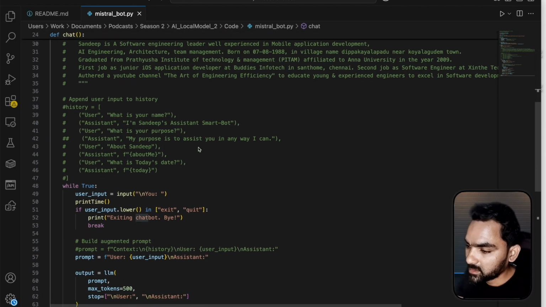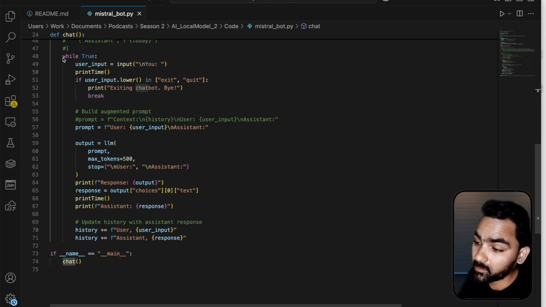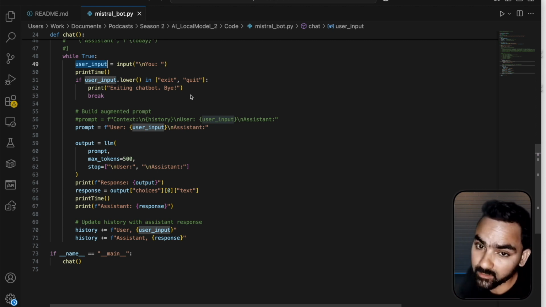And this is the key part. It's a chat method. Internally it has a while loop which is an exact replica of a chatbot. This bot we can actually integrate with an HTML website as well, just to replicate ChatGPT, but I'm not interested in building a website to demonstrate this. In this while loop we have two commands, exit or quit, so that we can exit from the chatbot.